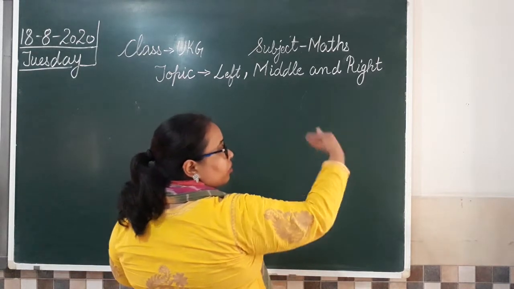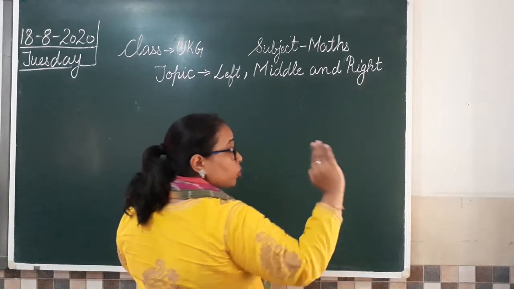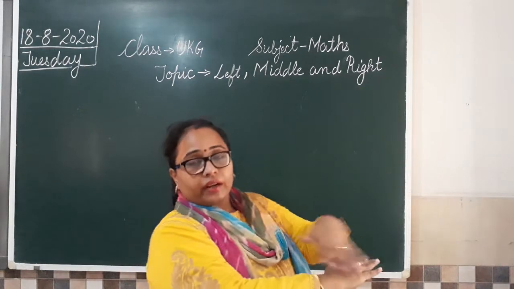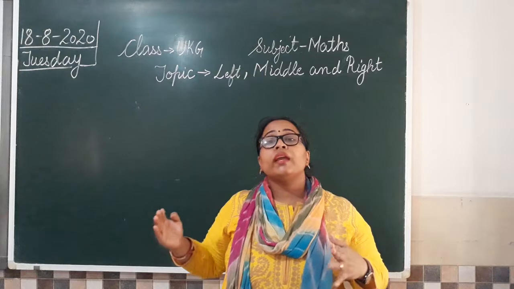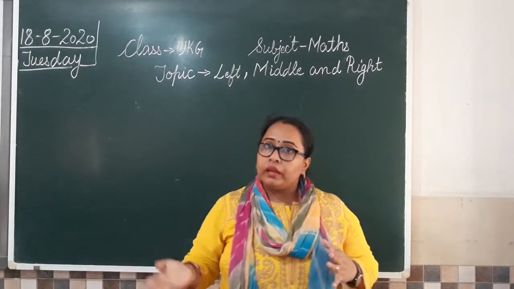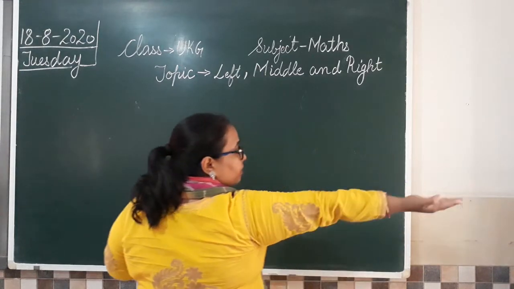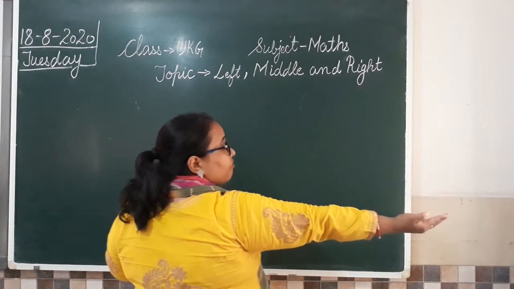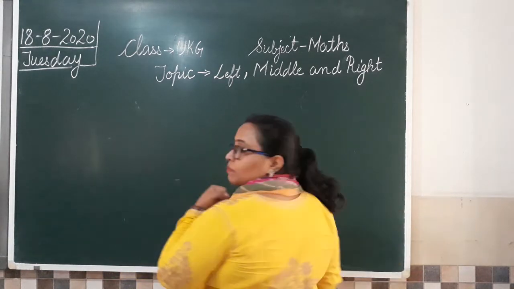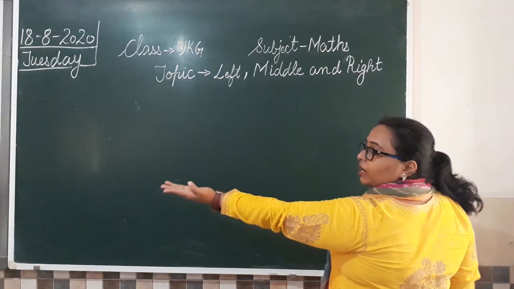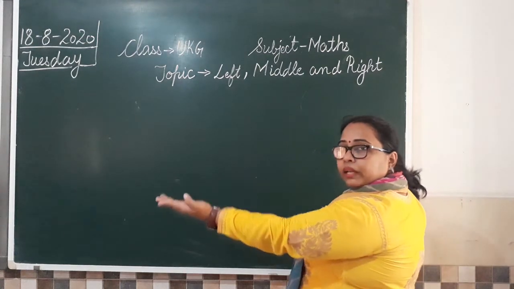isn't it? So right side, जो हमारा right hand होता है, उस side में हम क्या बोलेंगे? Right side. Clear? So which is my right side? This is my right side. Now if I say left side, so which is my left side class? This is my left side. Clear?